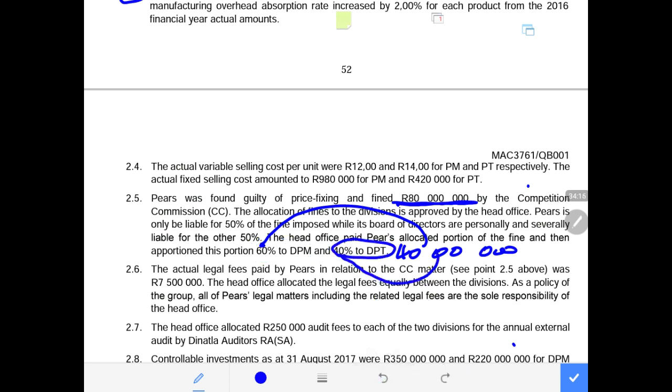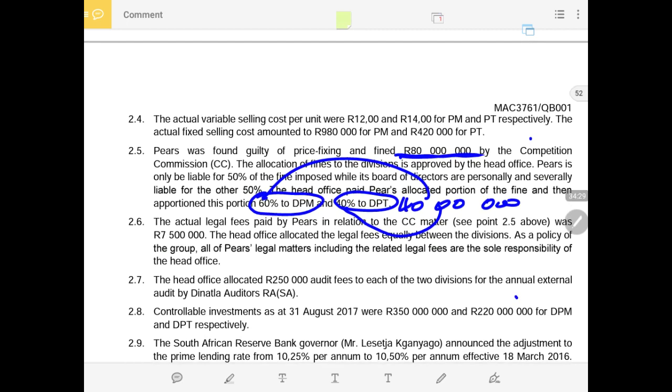Remember, this expense will still be recorded because the company has paid for it and allocated it in the income statement or profit statement of each division. So we'll deal with that when we are calculating the controllable income for this division.